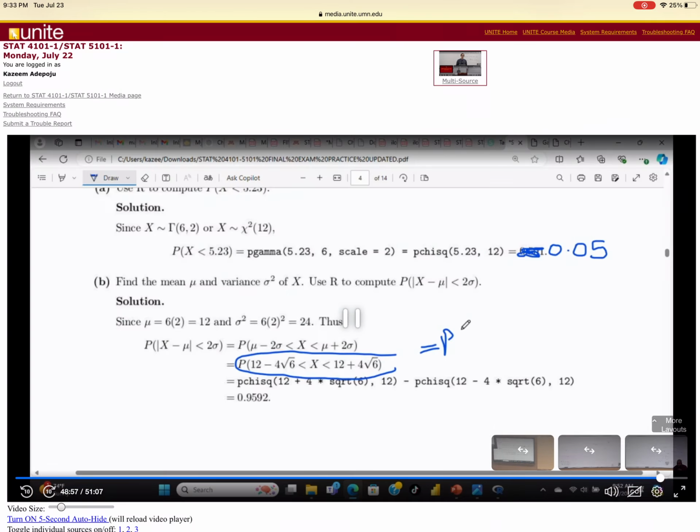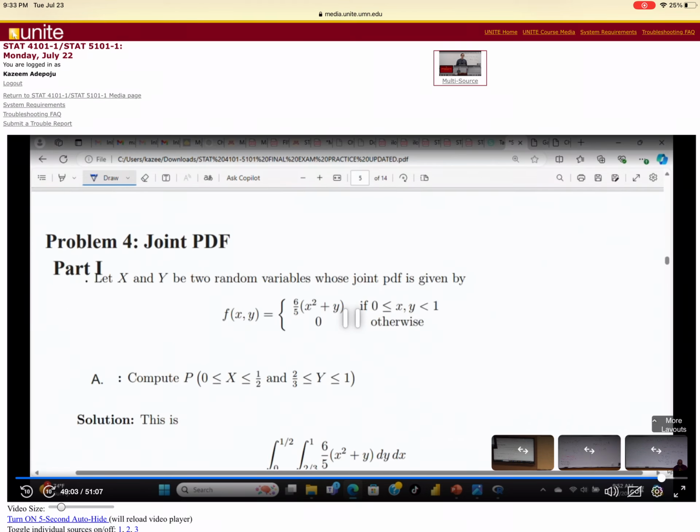Tomorrow, online, I'm going to see, I've already attached that. One of the problems will be on the joint PDF.